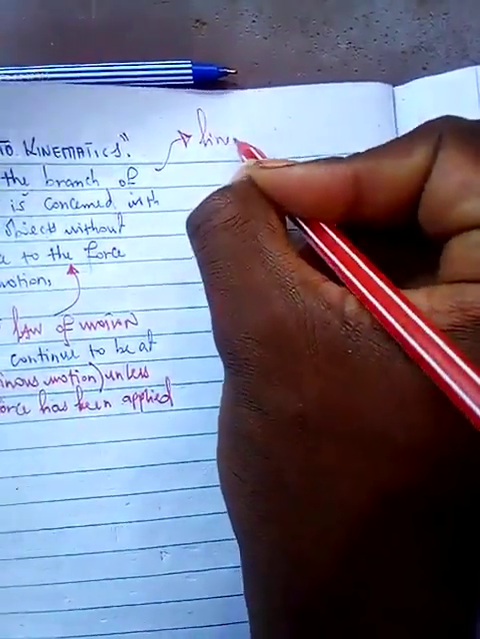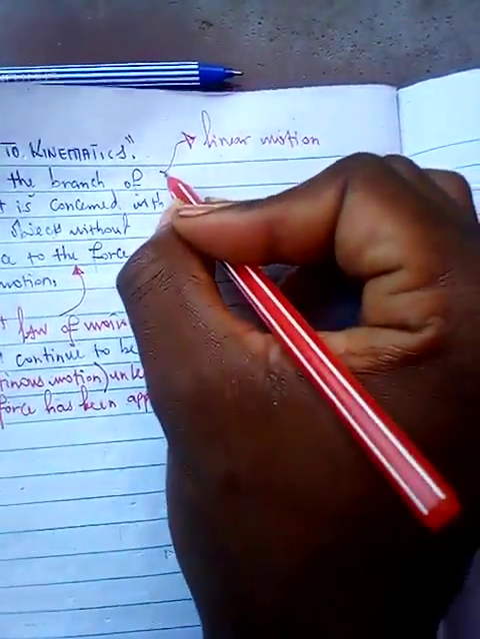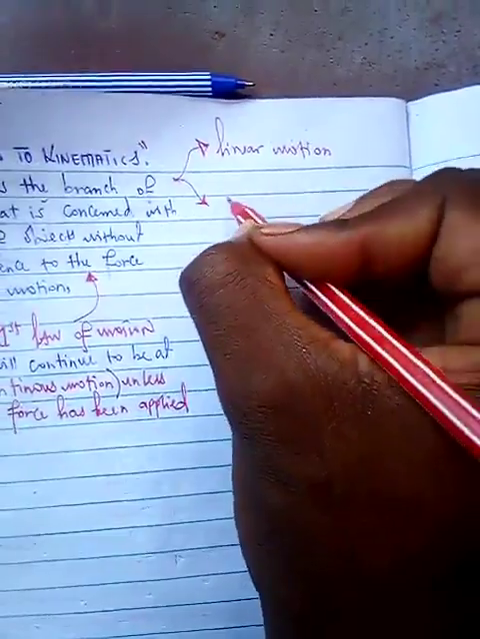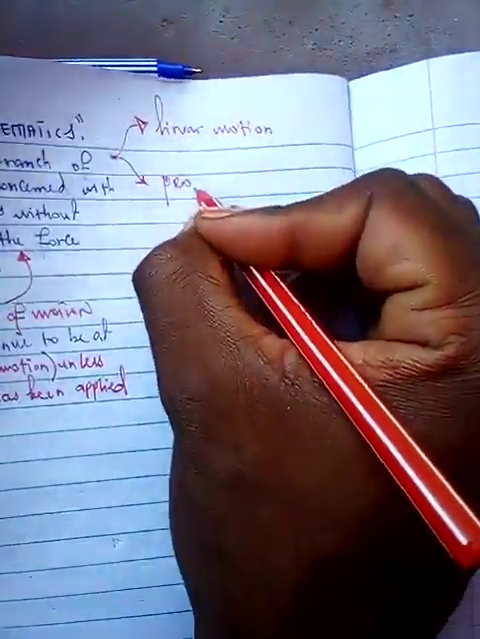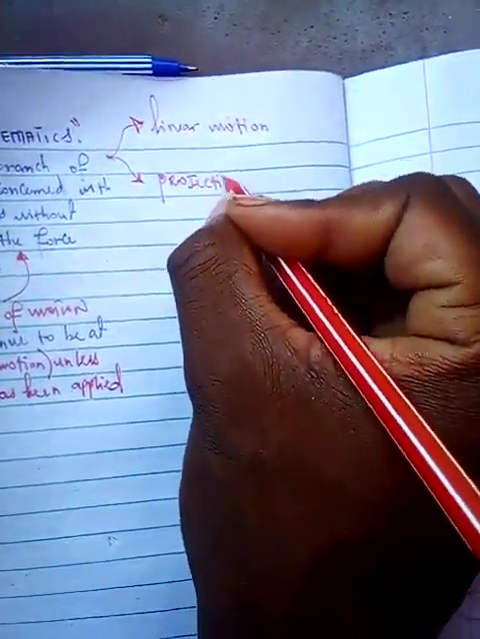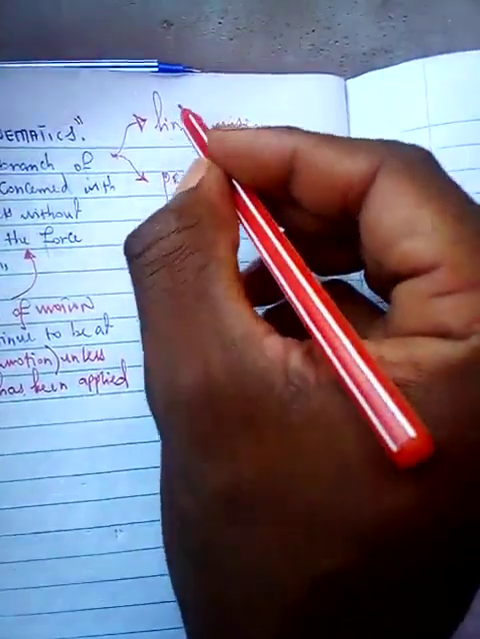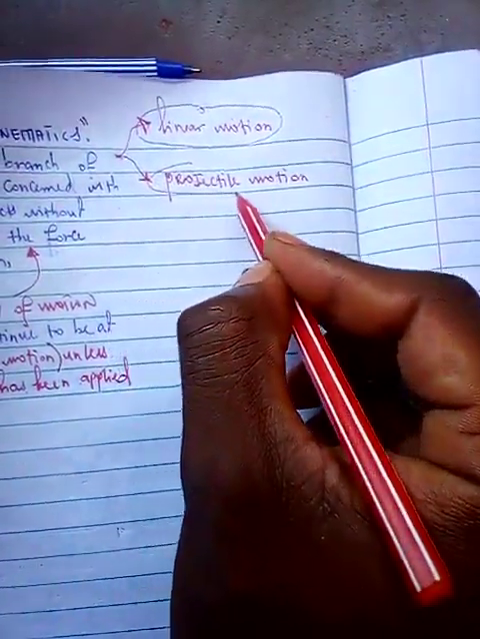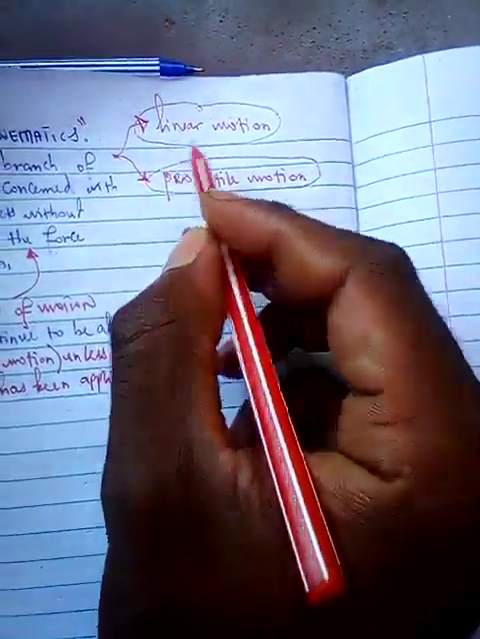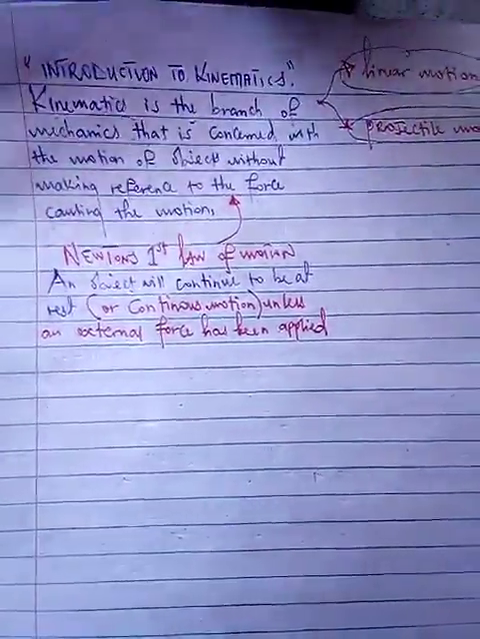All right, now when you're talking about motion generally, under physics even, the kind of motion under kinematics can either be linear motion or projectile motion. So there is what we call linear motion, and there is also what they call projectile motion. These are the two mostly observed types of motion anytime we're involving kinematics.